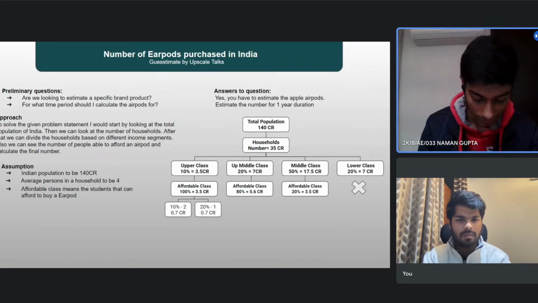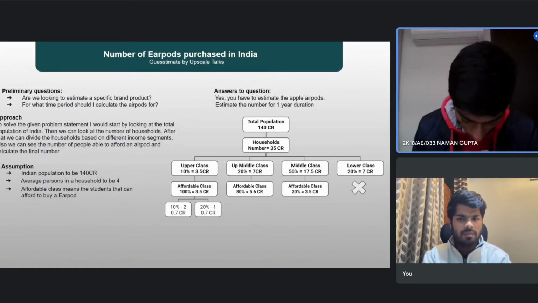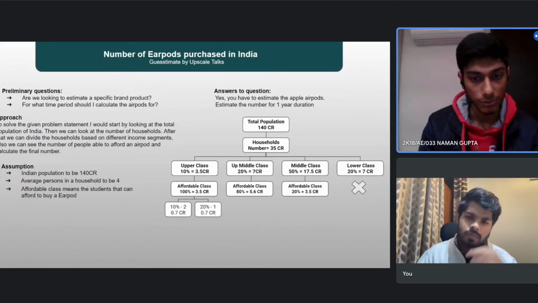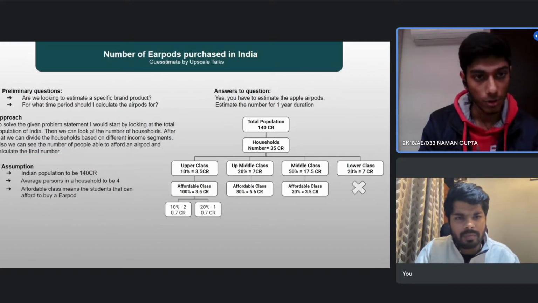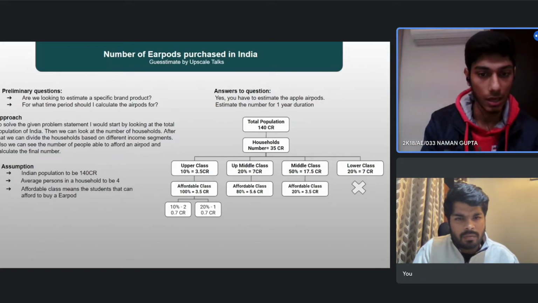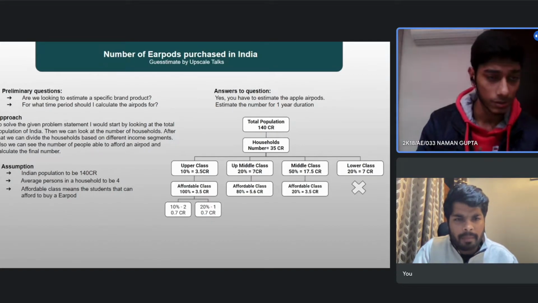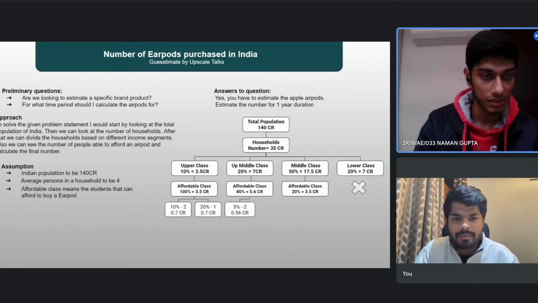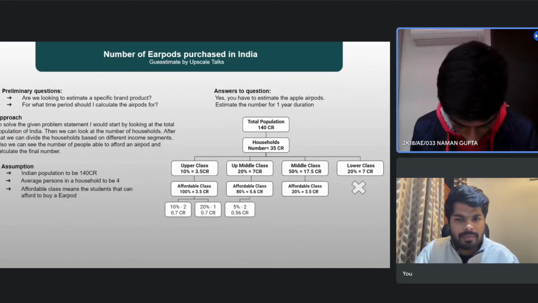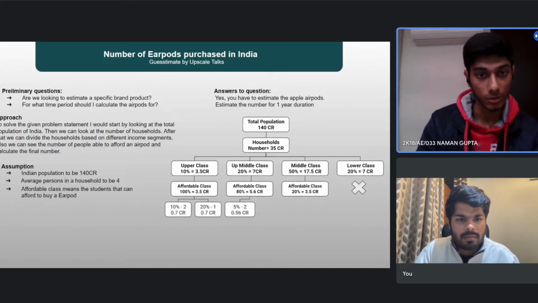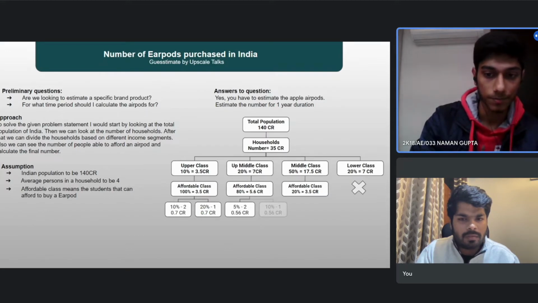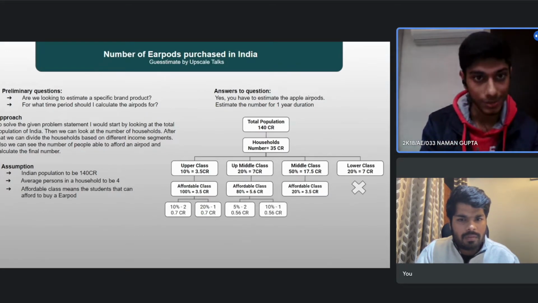And then we can look at the upper middle class. For the upper middle class, I'm assuming a slightly lower percentage than this. For two AirPods purchased by a single household, I'm assuming there will be 5% of such households. So that value comes out to be 0.56 crore. For one product purchased per household, I'm assuming there will be 10% of households. So that value also comes out to be 0.56 crore. So that is for the upper middle class segment.